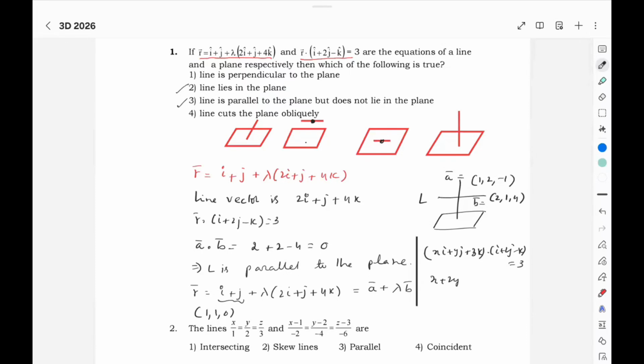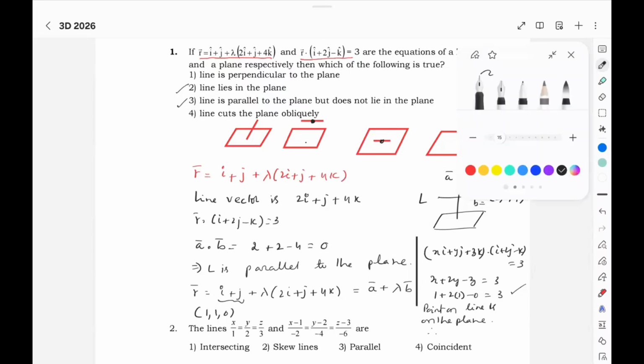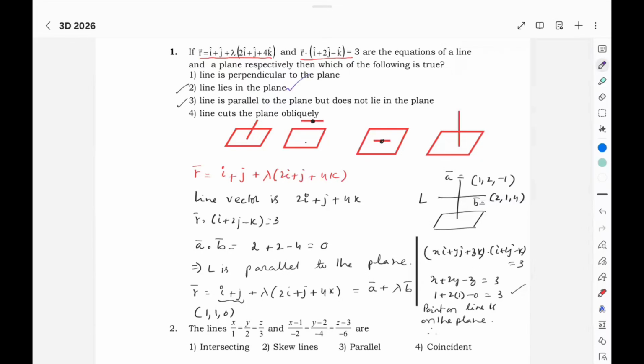X plus 2y minus z is 3. Substitute the point. It is satisfying. That means the point on the line is on the plane. So therefore the final option is the second option. What I can say is the line lies in the plane.